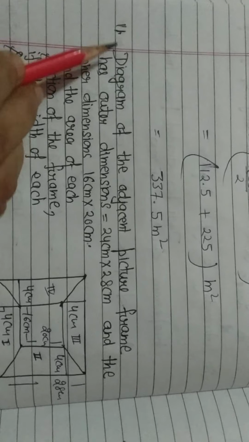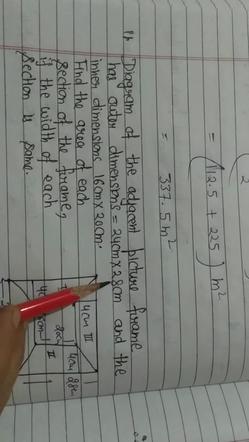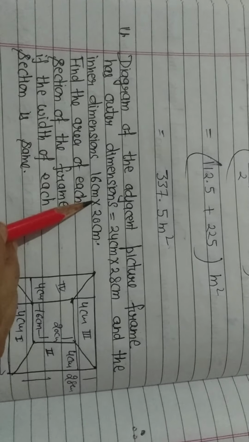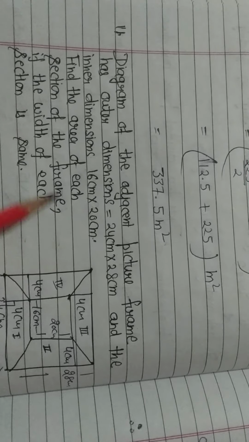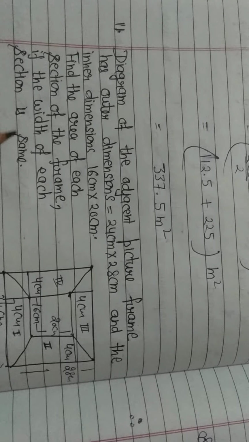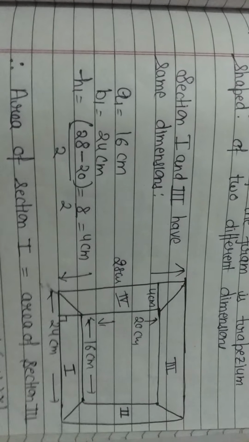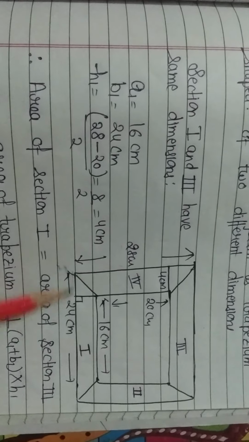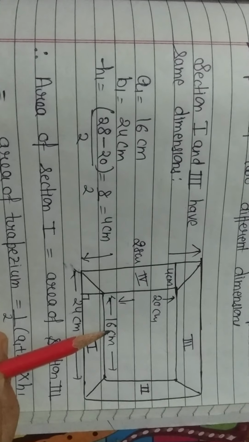Now question number 11. The diagram of the adjacent picture frame has the outer dimensions 24 into 28 centimeter and the inner dimensions 16 centimeter into 20 centimeter. Find the area of each section of the frame if the width of each section is the same. Now according to the diagram given, this is a frame in which these lengths are given 28 centimeter and 24 centimeter, and for the inner 20 centimeter and 16 centimeter.